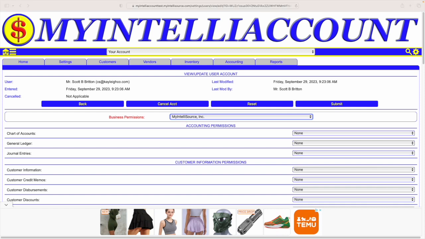After we select the business, the user's current permissions are loaded into the drop-down boxes in the rows of permissions. Starting off, the guest user has no permissions. To select permissions for the guest user, you select the desired permission and then select the option in the drop-down box to the right.